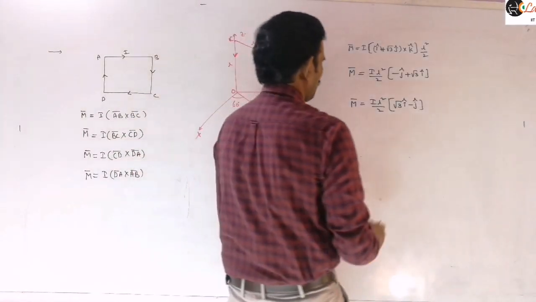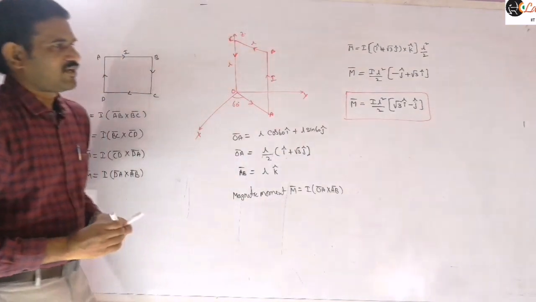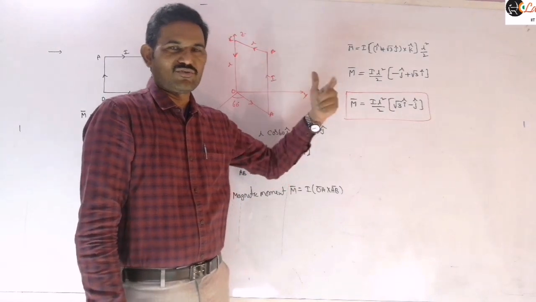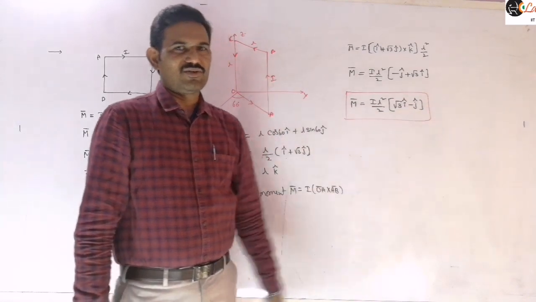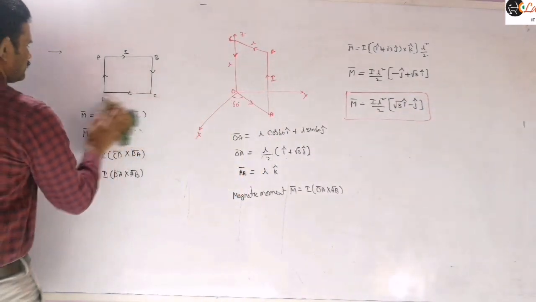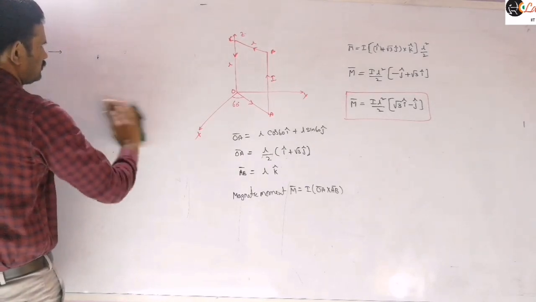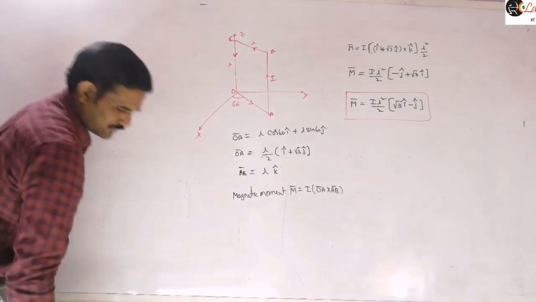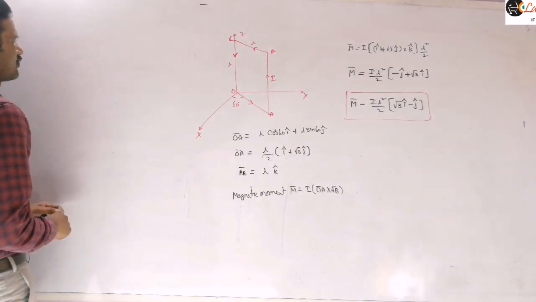So the magnetic moment of this loop in vector form is that. You can express this in magnitude. Magnitude, we know already, will be I into L square. Even if you find the magnitude of this, you will get the same I into L square. So it is a way of expressing this magnetic moment here. And sometimes they will give the loops like this. So we need to identify the magnetic moment of such loops.